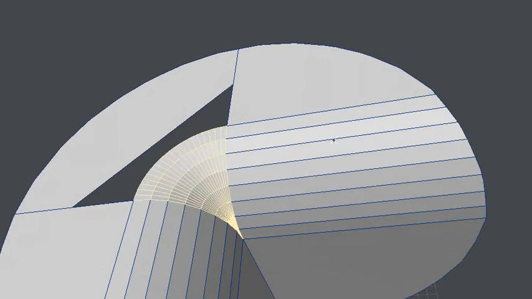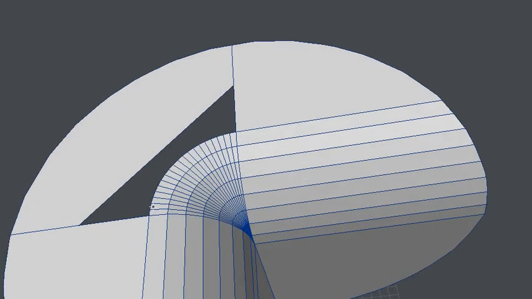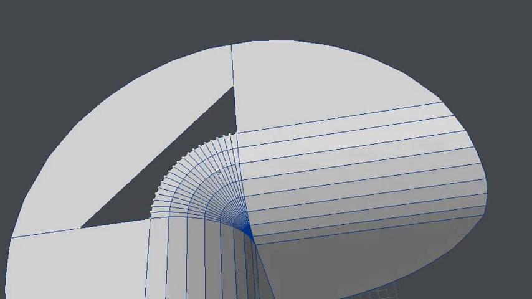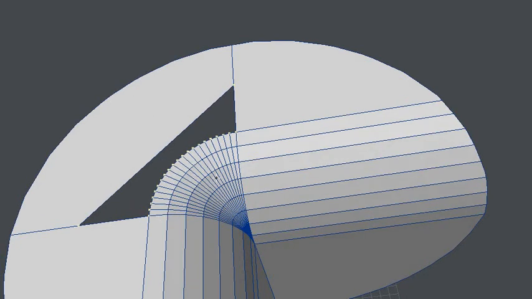And then just flip it. Let's see now if I can loop it. Loop. Okay, there we go. And P to create a polygon. Flip.